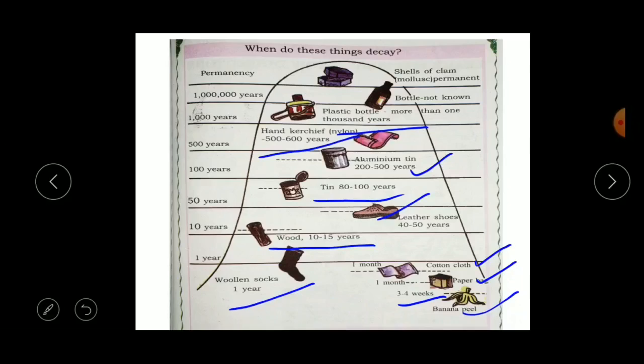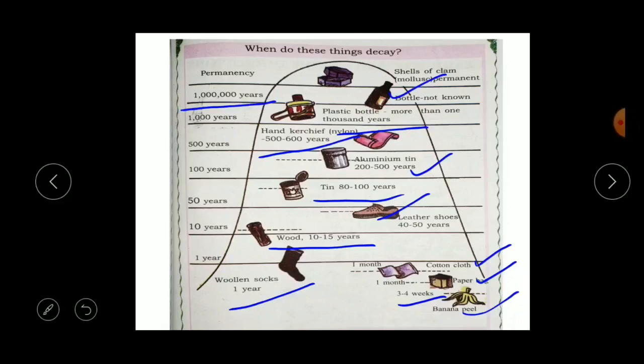So these plastics take more than 1000 years to decay. And even some of the bottles may take 1 lakh years. It takes lakhs of years to decay.